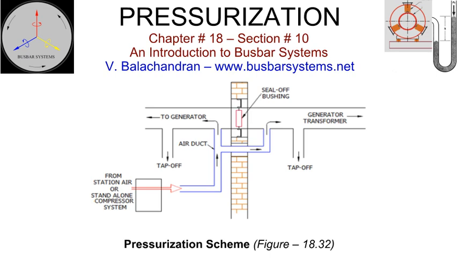An isolated phase bus is normally designed to be pressurized with dry instrument quality air with a dew point of -40°C. It is introduced approximately in the midpoint along the length of the isolated phase bus. This is to ensure that the pressure drop from the inlet to either end is kept to a minimum. When seal-off bushings are installed at the interface of indoor and outdoor sections, the inlet to the IPB for the pressurized air may be located on either side of the wall.